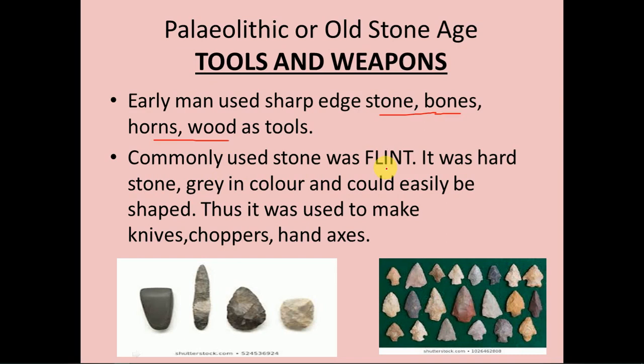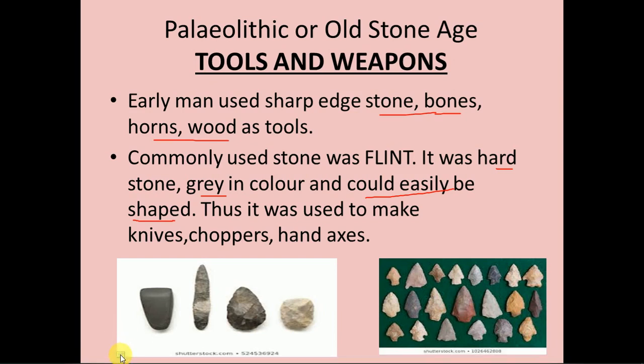Why was it commonly used? We'll see the reason. It was hard, right? It was grey in color and it could easily be shaped. That is why it was commonly used. Thus, it was used to make knives, choppers, hand axes. You can see different types of tools which were made of stone and also of bones and horns, right?